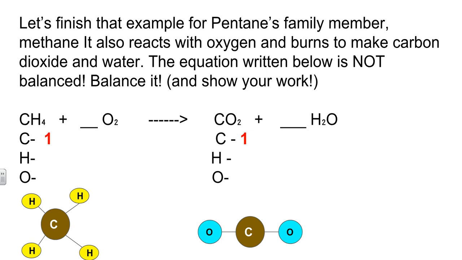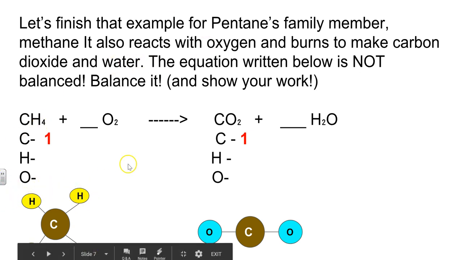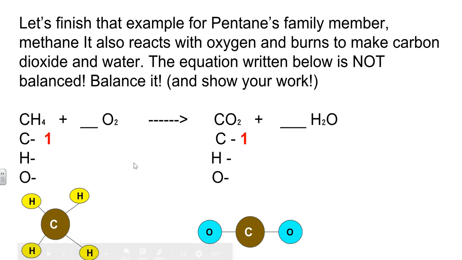So far I've filled out what we already know. We already know we have 1 atom of carbon on each side of this equation. Let's figure out how many atoms of the other substances need to be on each side to be in balance. Let's start with what we know. Let's start with hydrogens. We know we have 4 atoms of hydrogen on the left-hand side of the equation in the reactants.